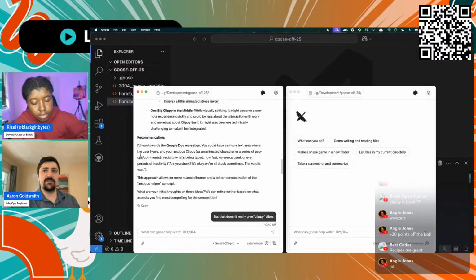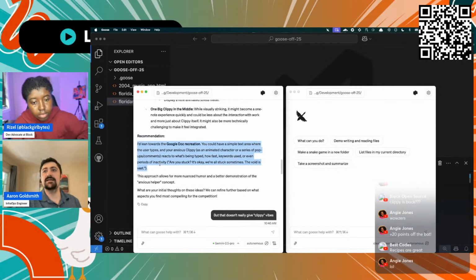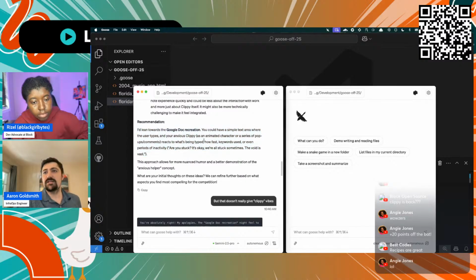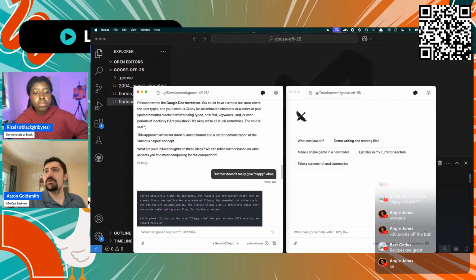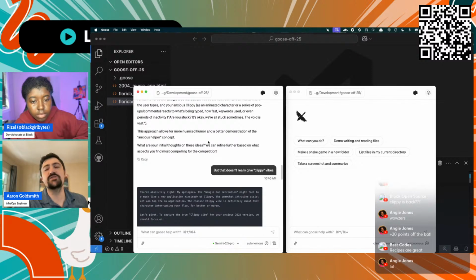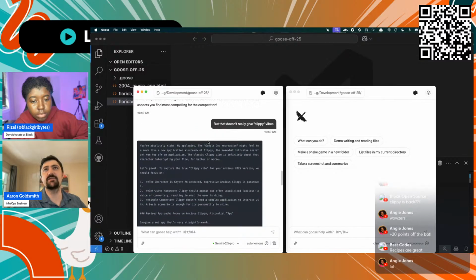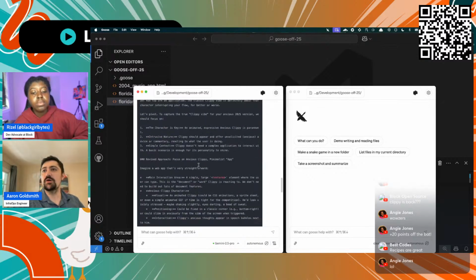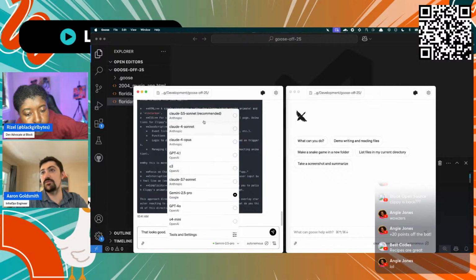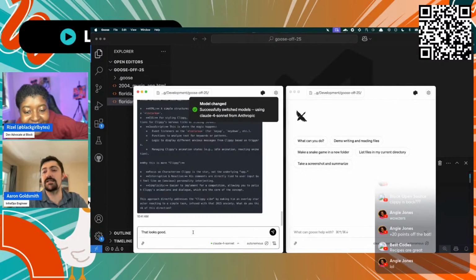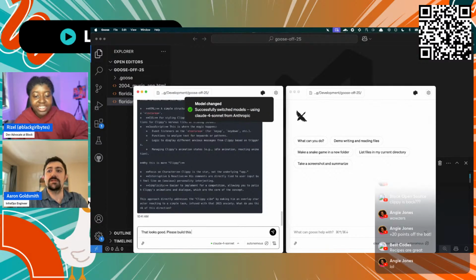I read through some of it. I read through the recommendation at the end, and it was saying that it was going to have pop-ups. I was basically just critiquing that it didn't give me enough of the Clippy vibe. So it's going to go back and put this in a code block. I'll just say that looks good. I didn't even read it. We're just doing this as a way to quickly iterate. Yeah, we're vibe coding.